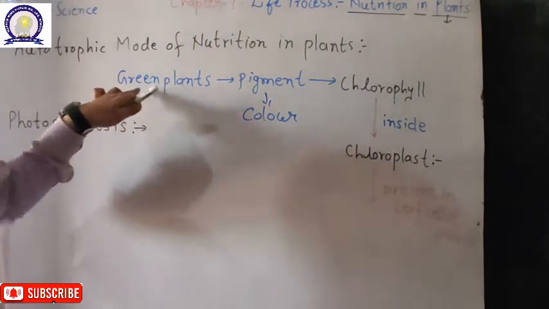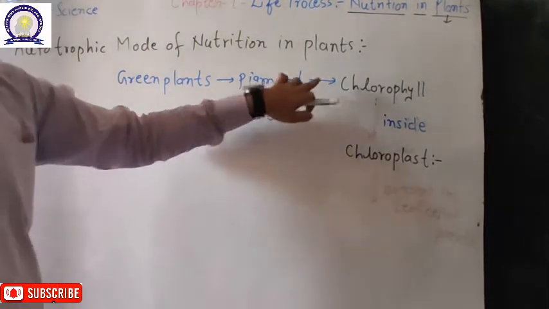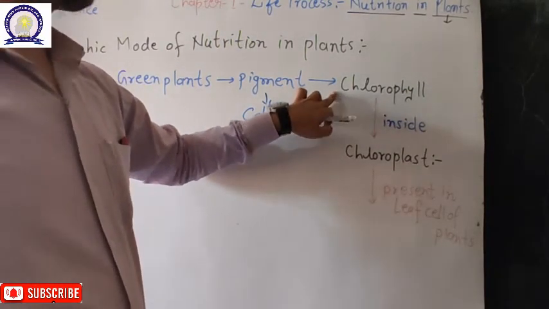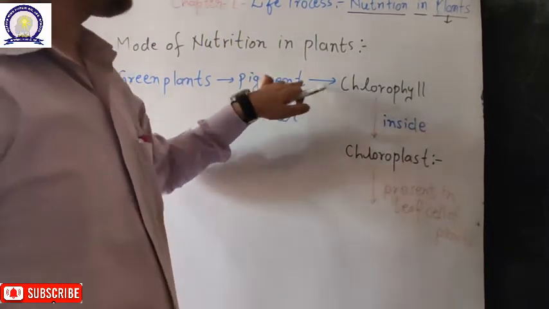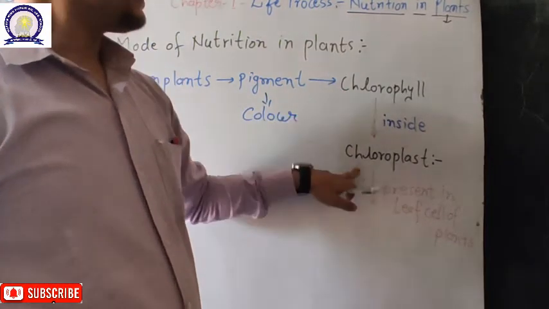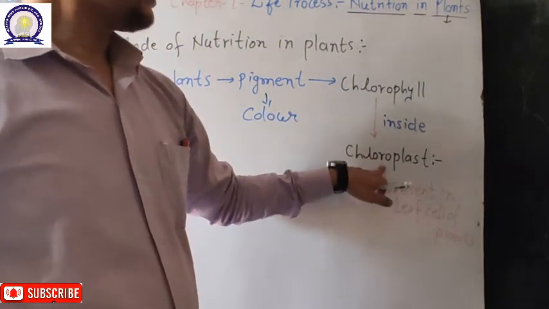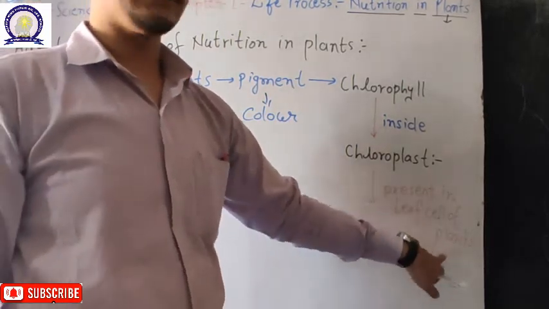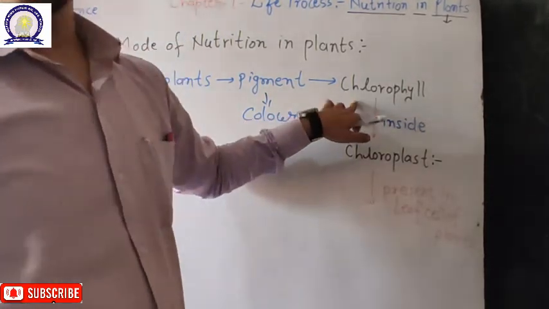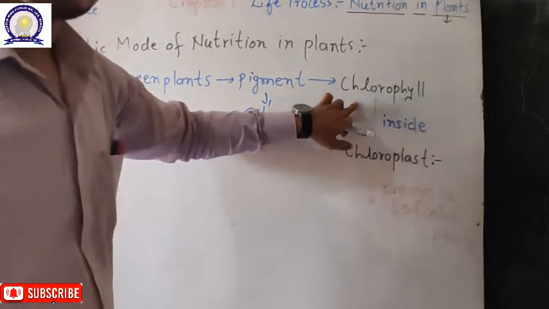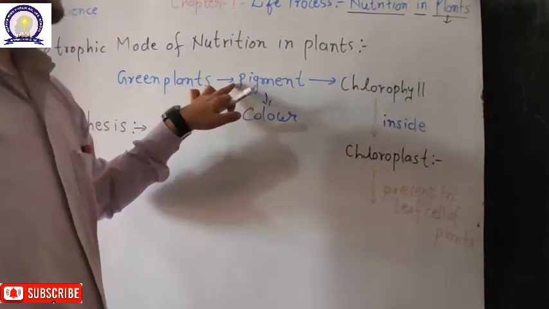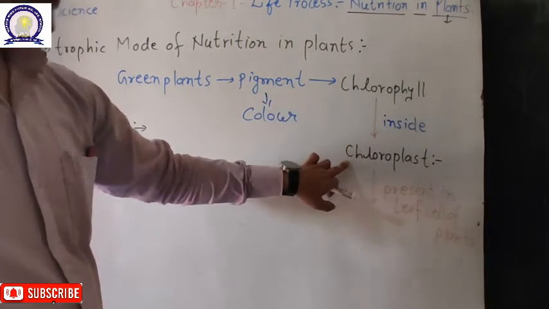So green plants have some kind of color, and the green color is because of the pigment which is present inside the chloroplast. And what is the chloroplast? Chloroplast is present in the leaf cell of the plant, and the pigment name is chlorophyll.